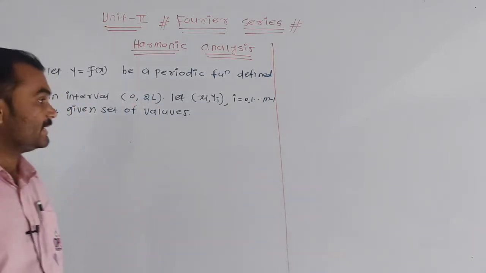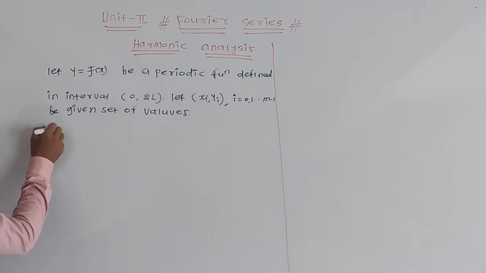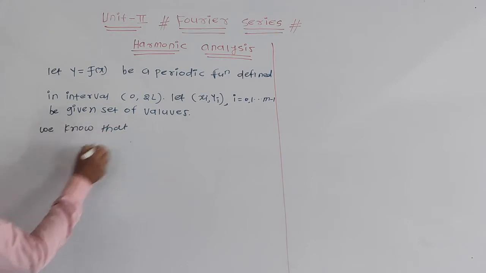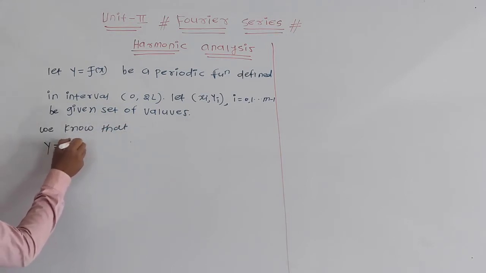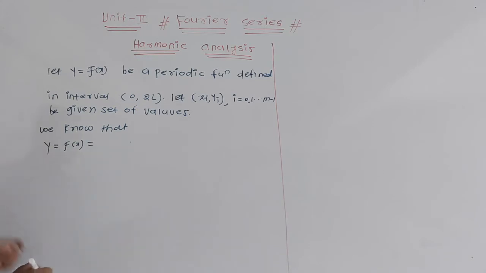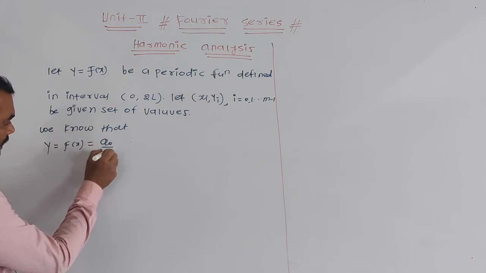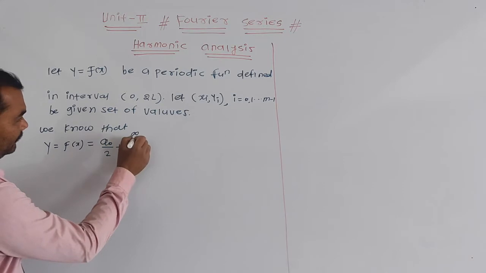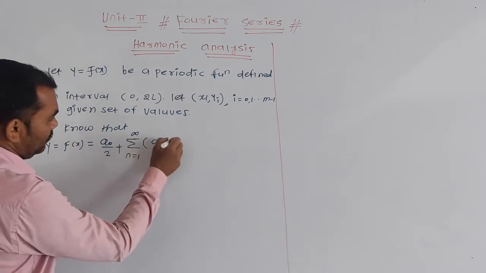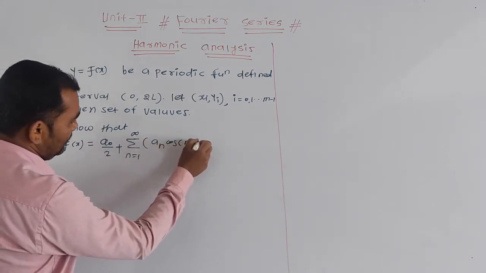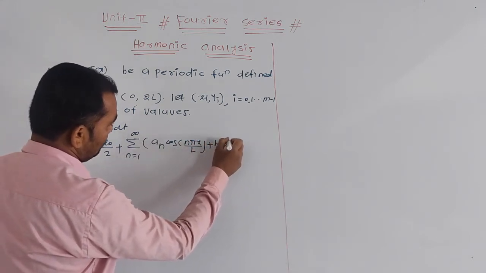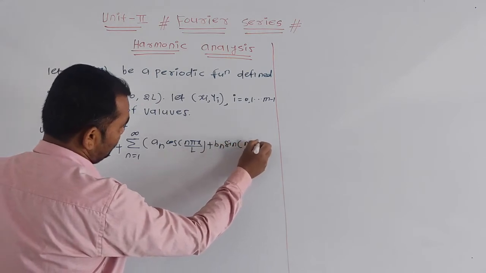We know that the Fourier series expansion, y or f of x, in the interval 0 to 2l is a0 divided by 2 plus summation n from 1 to infinity of, in brackets, an cos n pi x divided by l plus bn sin n pi x divided by l.